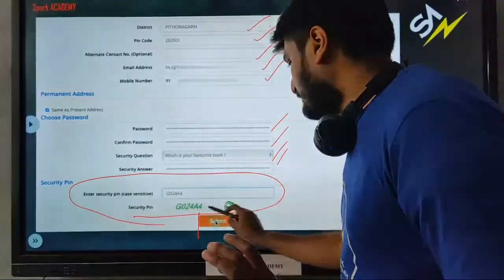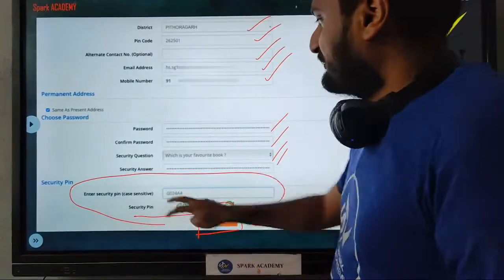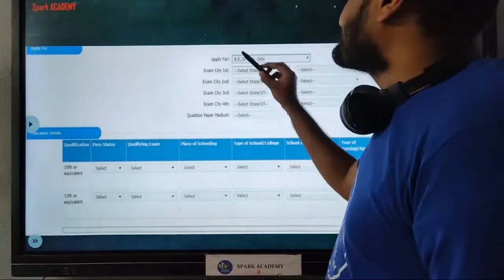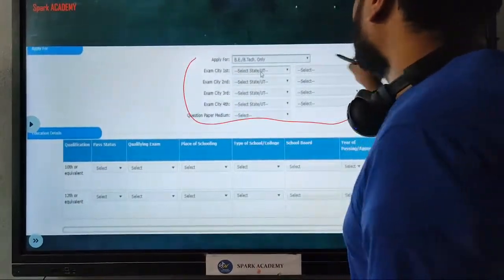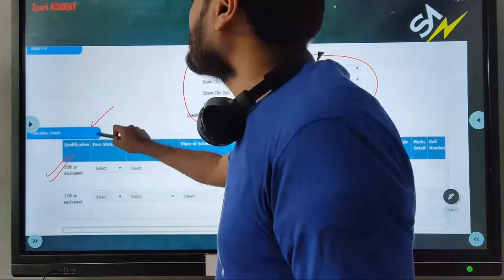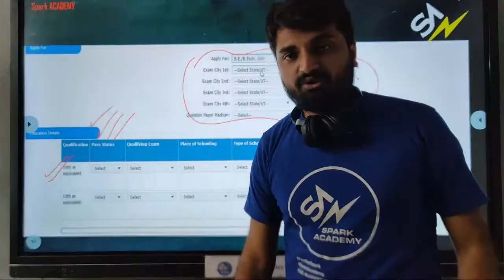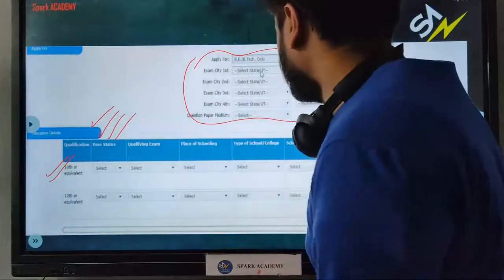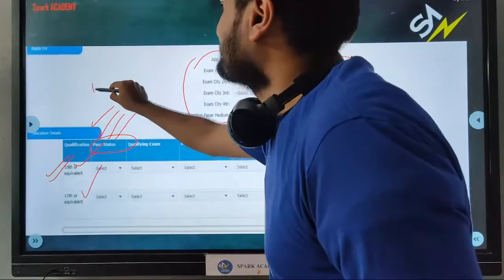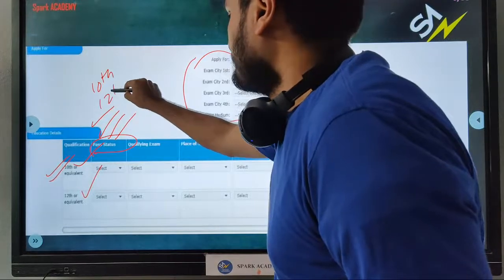And then you need to click on this submit button. Once you do this, you can give your exam city preference and then you can upload your education details. You can upload your detailed education details, which is your 10th class and 12th.